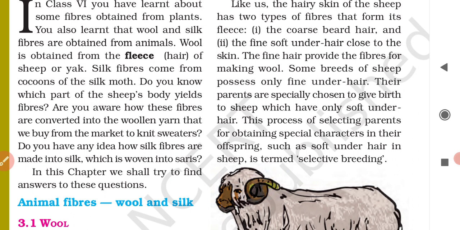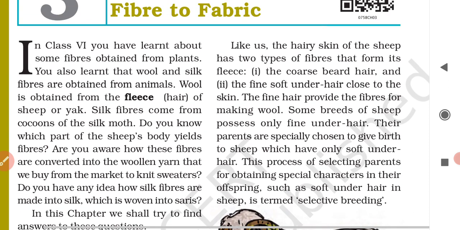The second one is the fine soft under hair close to the skin, close to the body. Close to the skin of their body, the hair is fine and soft. So the fine and soft under hair provides the fibers for making wool. Clear? What is written in your book?